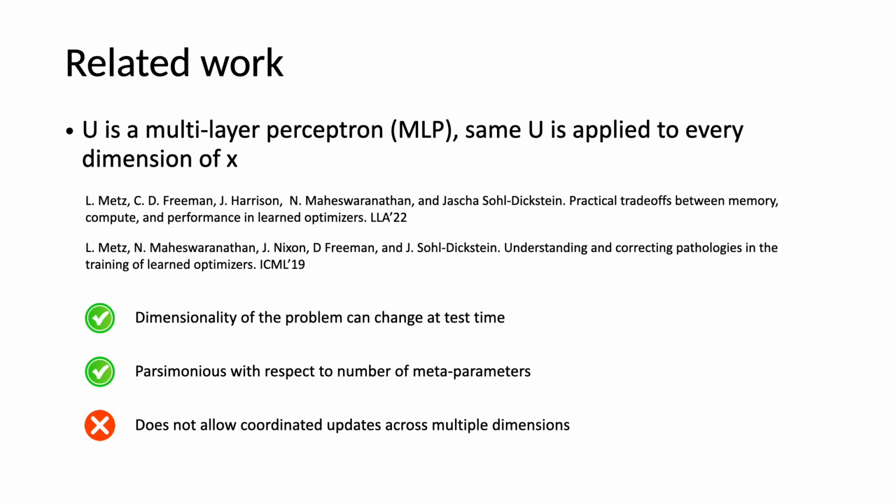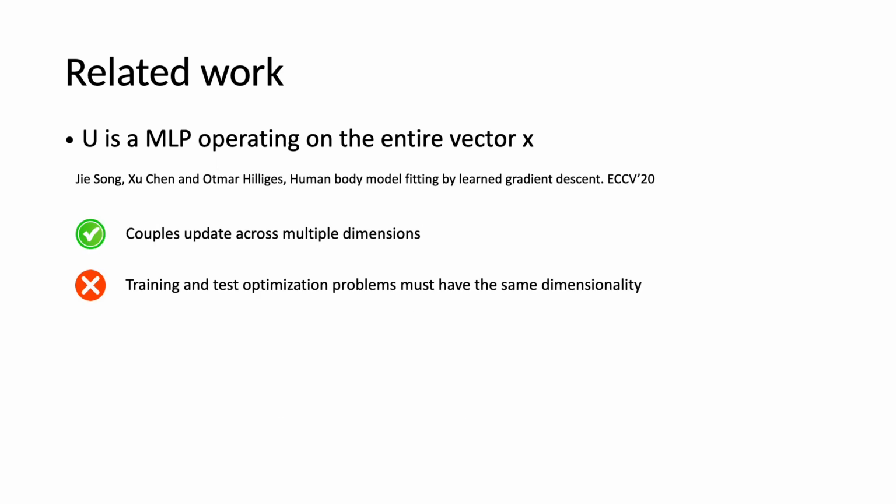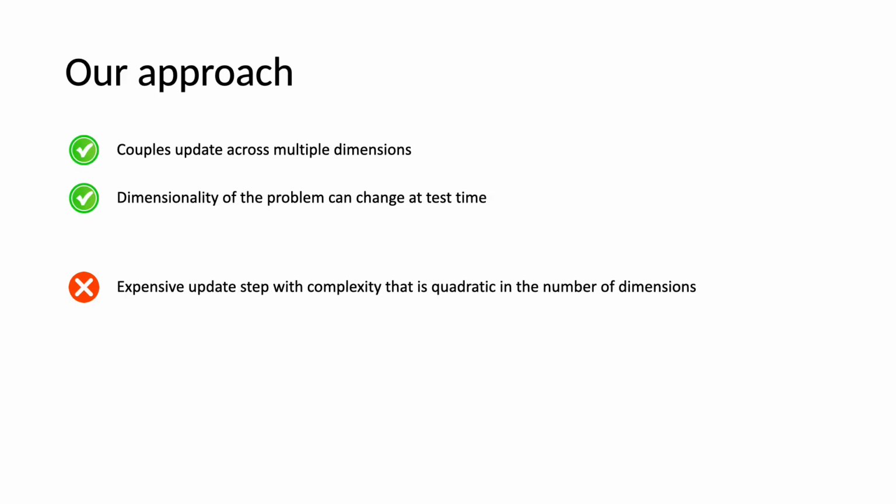is potentially suboptimal. In the second class of methods in the literature, the update function is modeled as an MLP that jointly modifies every dimension of x. This allows to couple updates across dimensions, but requires dimensionality of x to be the same at training and test time. As an improvement over these methods, we propose an approach that can be applied to optimization problems of variable dimensionality without retraining, while coupling updates across dimensions.